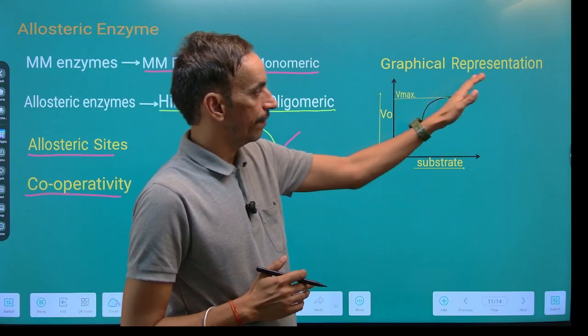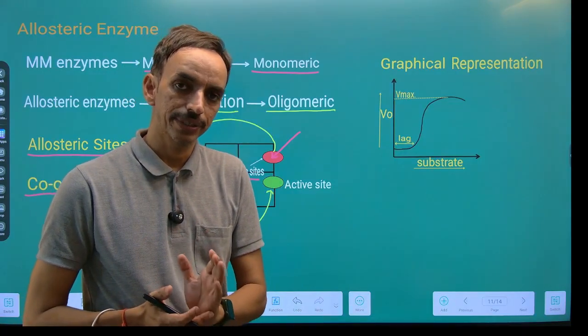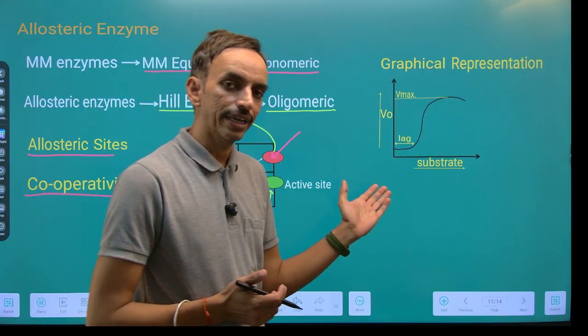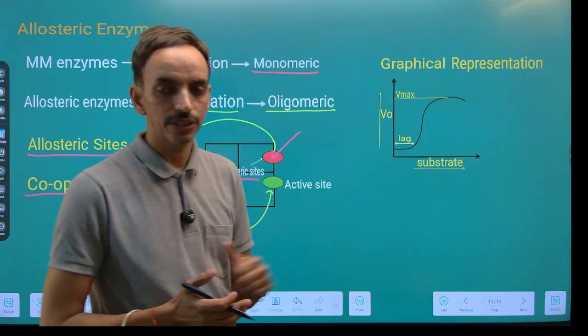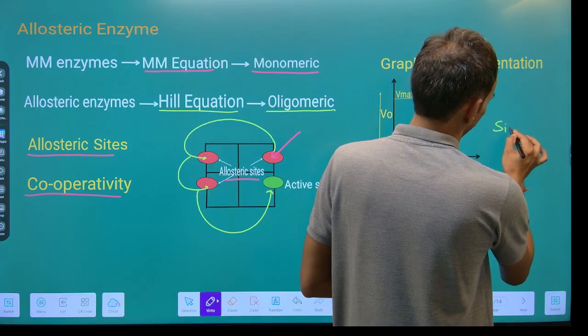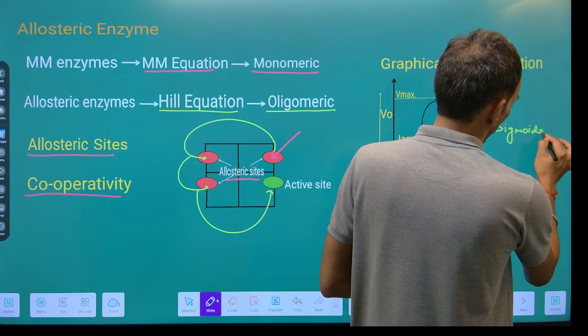अगर बात करें ग्राफिकल रिप्रेजेंटेशन की, तो अपन ने देखा था माइकल मेंटेन एंजाइम्स के केसेस में कि वहां जो ग्राफ निकल के आ रहा था, that was the rectangular hyperbola. Well, in case of the allosteric enzyme, we can observe a sigmoidal graph. Now, why is it a sigmoidal graph?